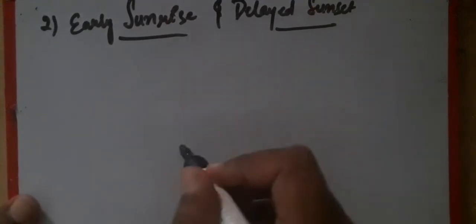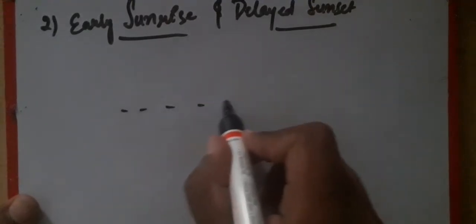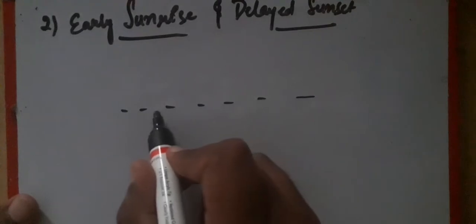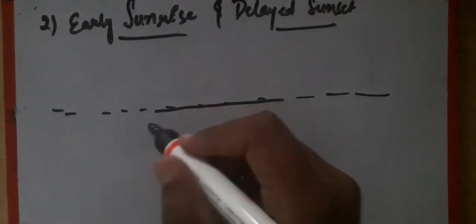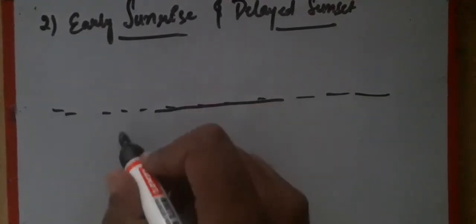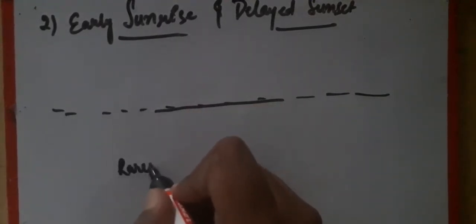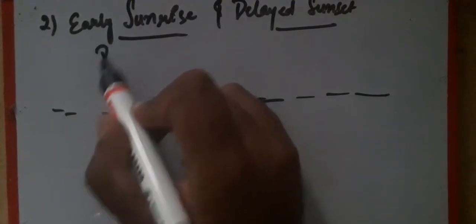As we can see, suppose this is our Earth surface, and this is the horizon, right? So there is a difference in medium, right? Below the Earth surface there is a rarer medium, and above it is a denser medium.